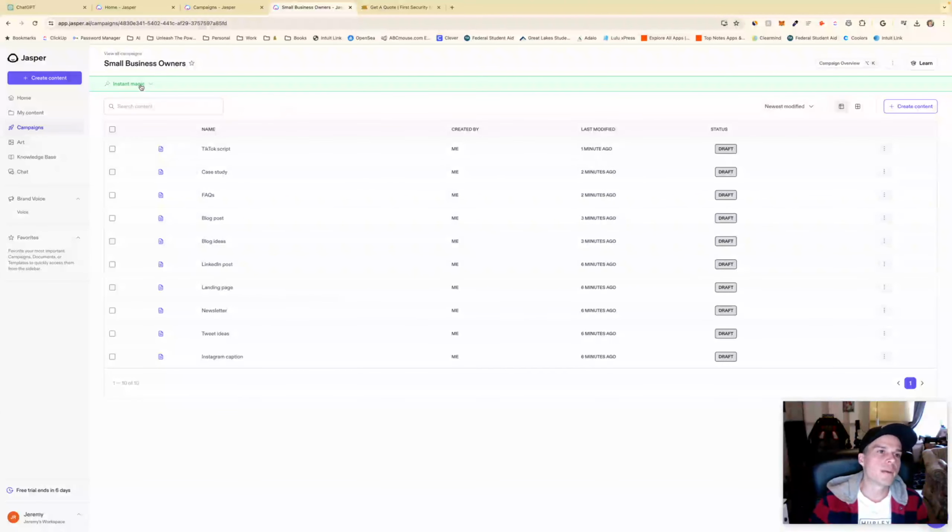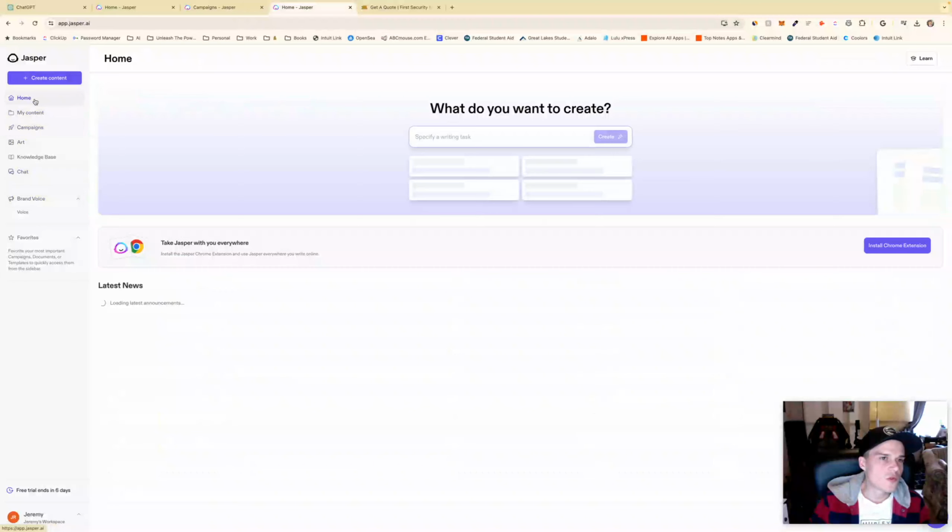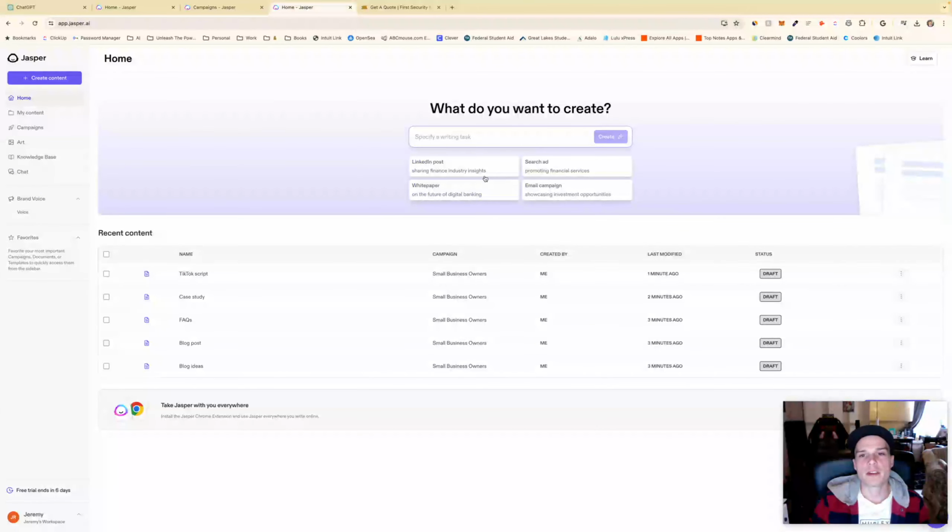But if you have, it's cool that they have all these things, but these are all just, if you want a LinkedIn post on ChatGPT, just type in I want a LinkedIn post. You know what I mean? Maybe I'm missing something here, but yeah, it doesn't seem to be that impressive.